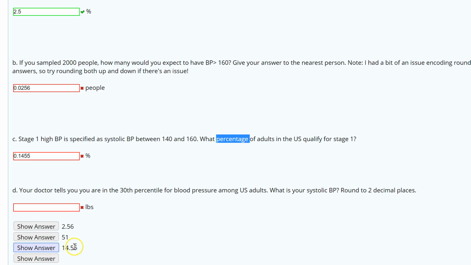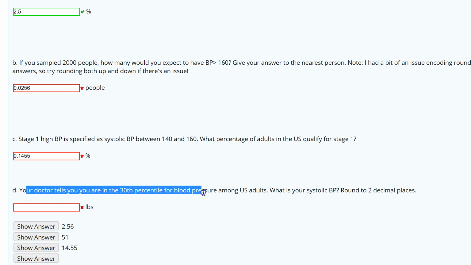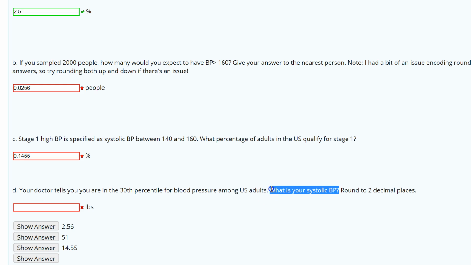And let's see. 14.55, so that's that piece. Then lastly, it says here, your doctor tells you that you are in the 30th percentile, and we want to know what's the blood pressure. So notice they gave you the percentage this time. It's like they gave you the answer to these problems here. And we want to know what's the blood pressure, what's the boundary.